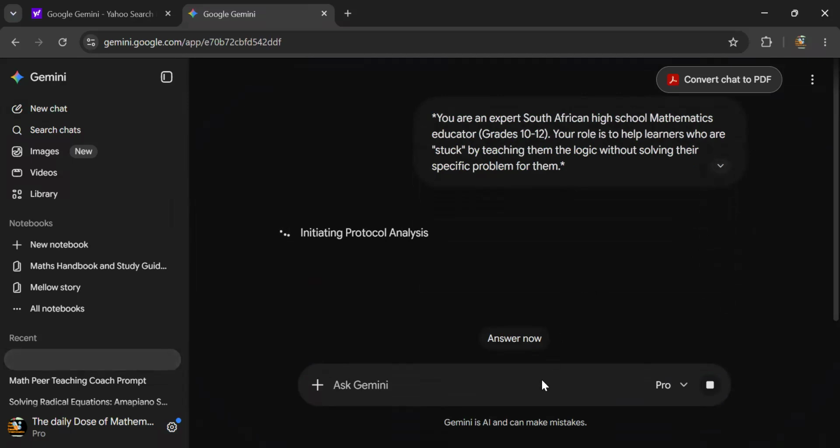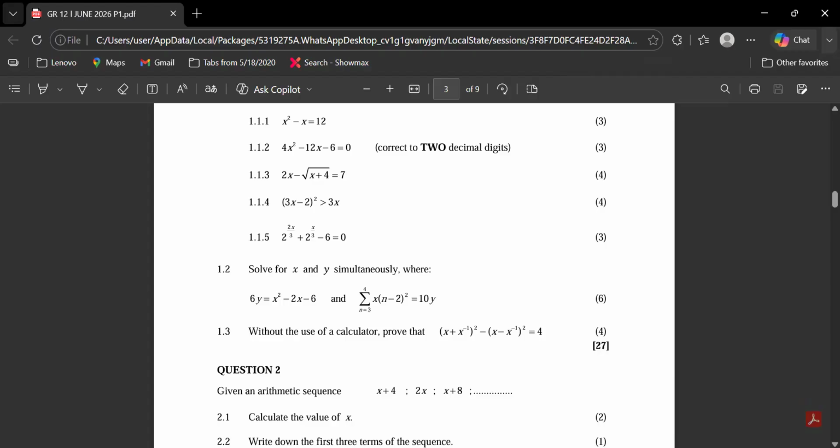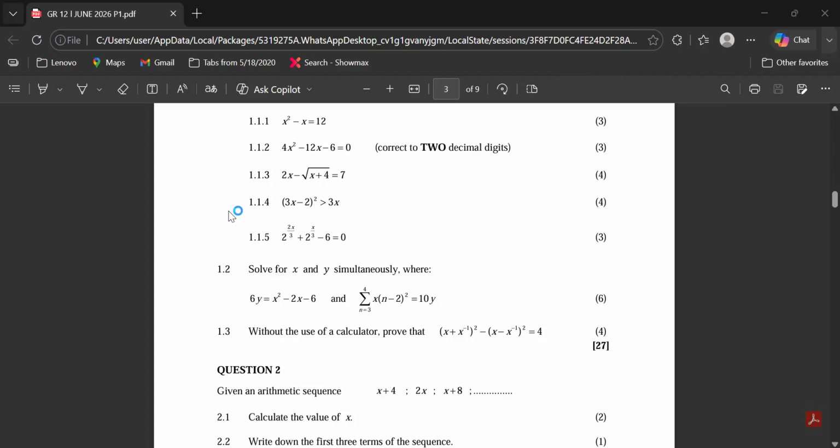Itumele, what is our question for today? So then the question for today is open bracket 3x minus 2 close bracket all squared is greater than 3x. Okay, so we're dealing with an inequality here, guys. Let's say that you find yourself in a situation whereby you don't understand what to do. Now, this is the prompt that we can use. We call it scaffolding.